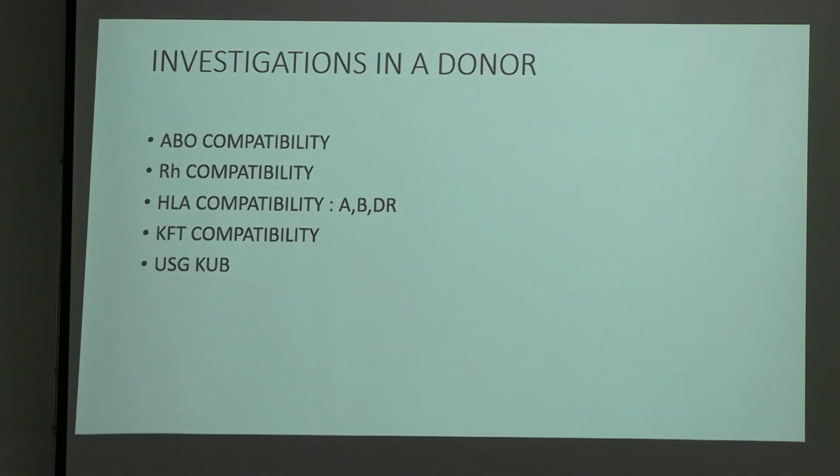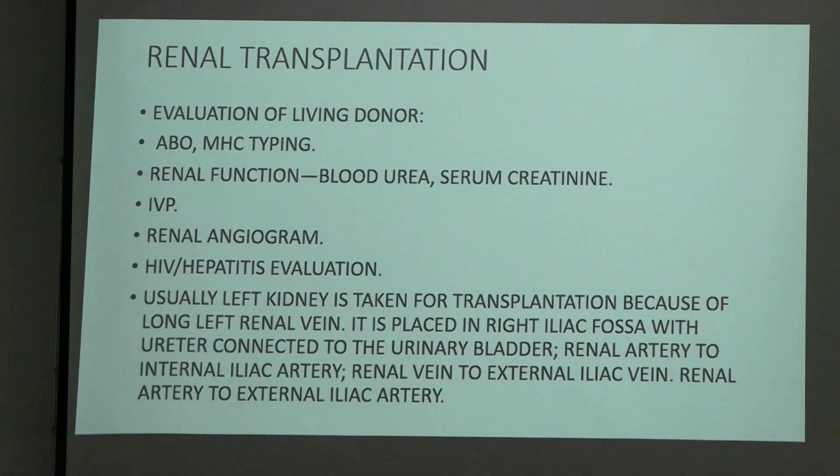Now the investigations in a donor: ABO compatibility, Rh compatibility, HLA compatibility, in which we talked about A, B and DR. Then KFT, kidney function test. We have to see whether the parameters are normal or not. Then you have to do a USG KUB, kidney, ureter, bladder.